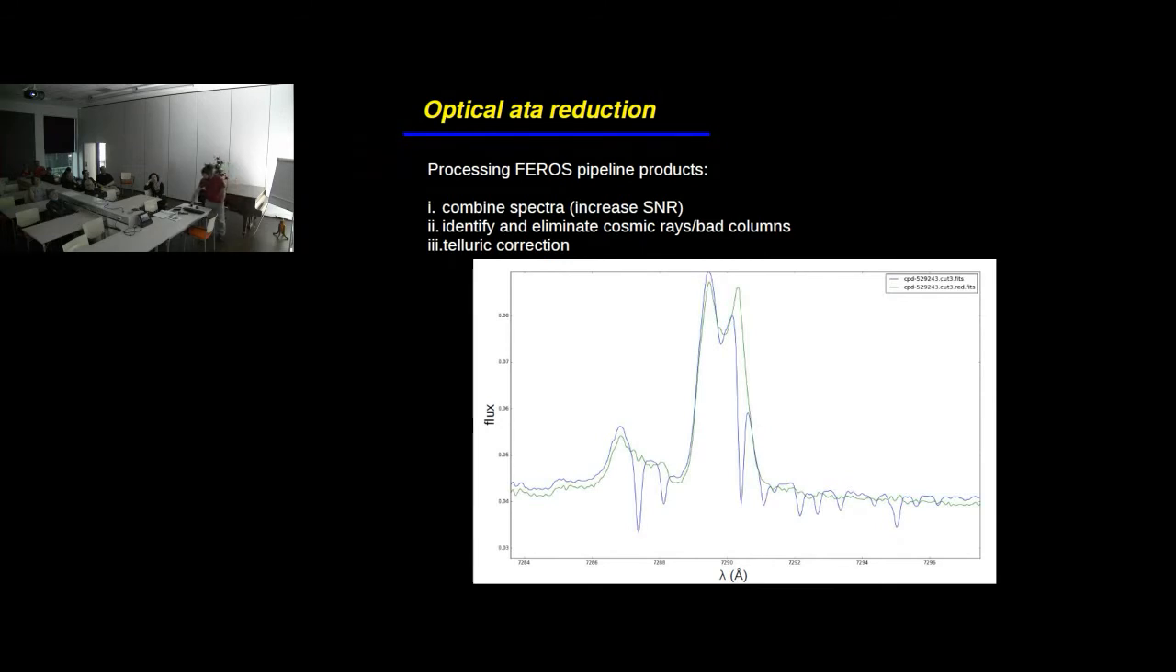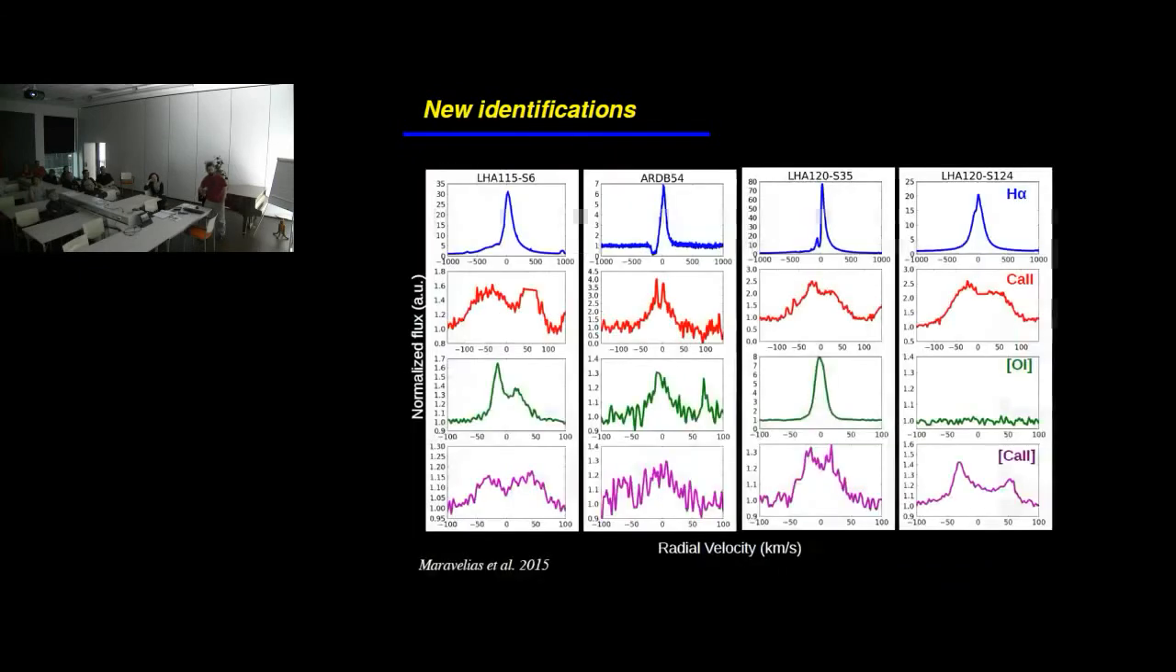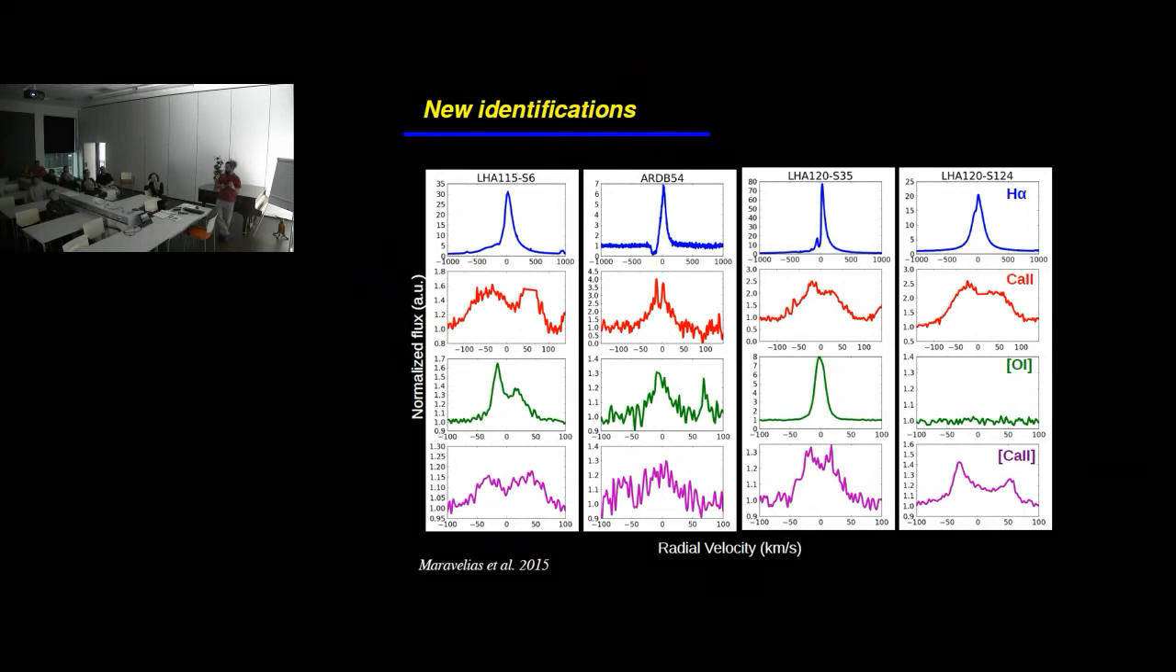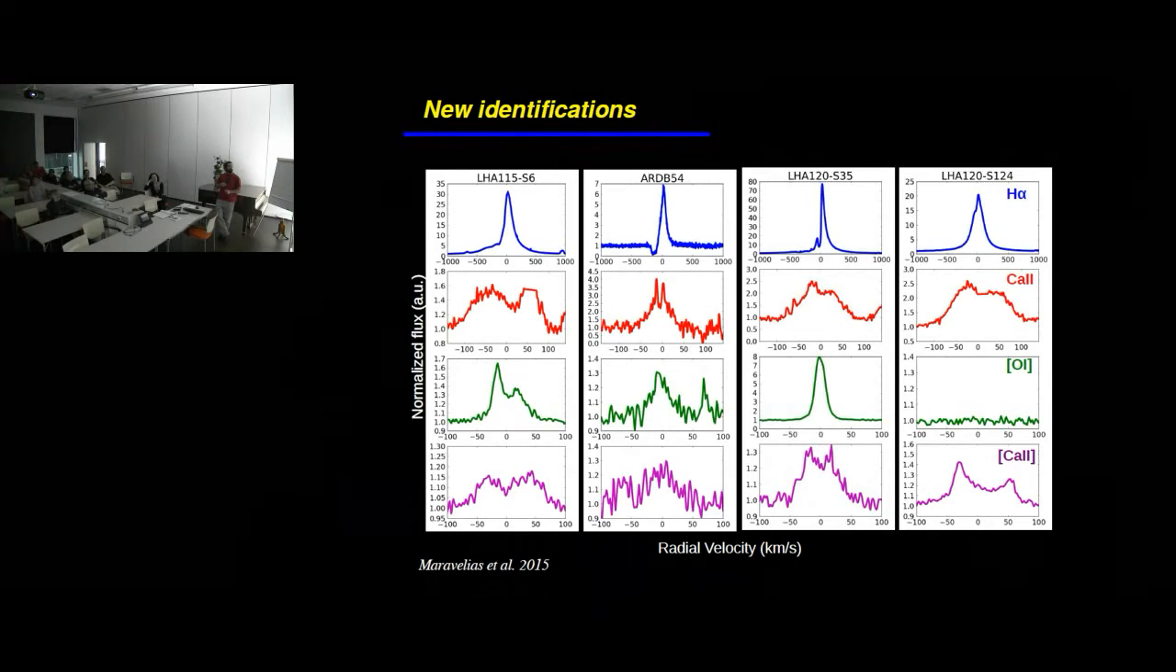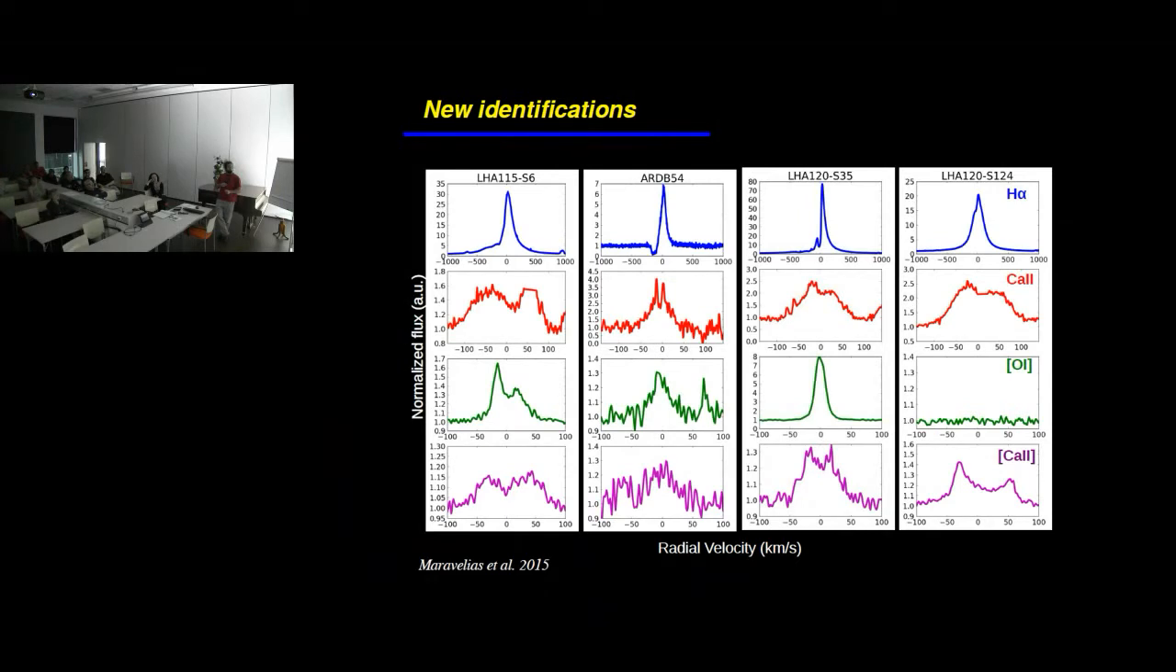Now we'll start discussing the results by presenting at the beginning some new identifications. These new identifications refer to B[e] supergiants that have no reference in the literature regarding the calcium and the oxygen lines. In this case, we have one object in the Small Magellanic Cloud and 3 in the Large Magellanic Cloud.